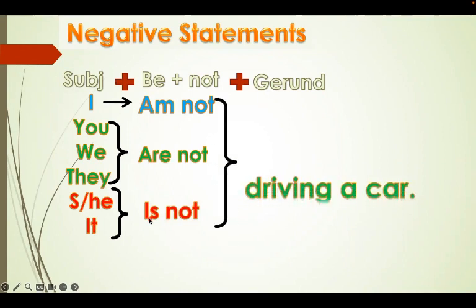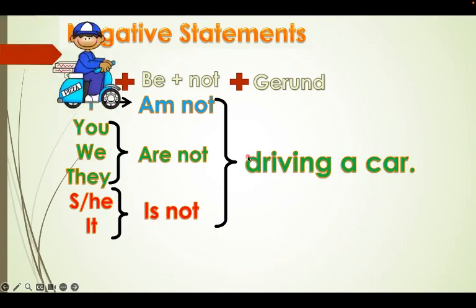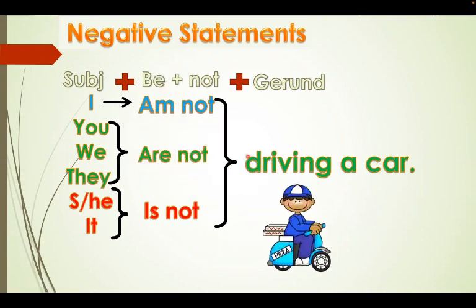Then we add the verb and the ing. So I am not driving a car, you are not driving a car, we are not driving a car, they are not driving a car, he, she, it is not driving a car. That's simple. Okay, very, very simple.